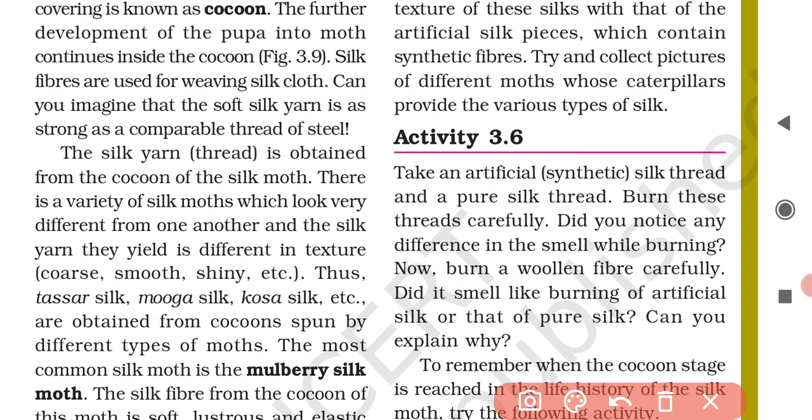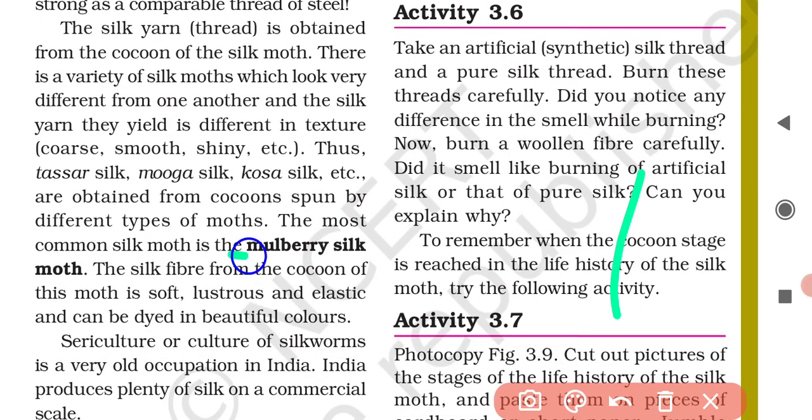And the most common silk moth is what? The mulberry silk moth. The silk obtained from the cocoons of mulberry silk moth is called mulberry silk. Mulberry silk is soft, lustrous, that is shiny, elastic, and it can be dyed in beautiful colors. So the most common variety of silk is mulberry silk.